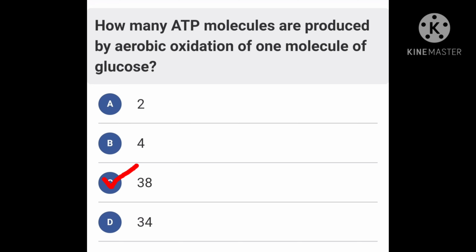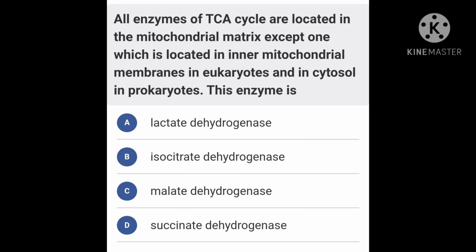Okay, next question. All enzymes of TCA cycle are located in the mitochondrial matrix except one which is located in the inner mitochondrial membrane in eukaryotes and in cytosol in prokaryotes. This enzyme is option A, lactate dehydrogenase, option B, isocitrate dehydrogenase, option C, malate dehydrogenase, option D, succinate dehydrogenase.